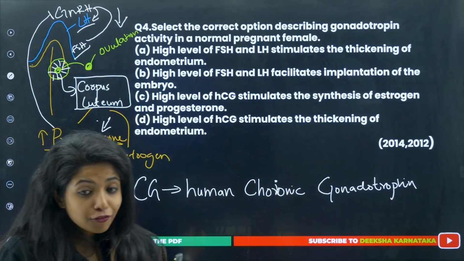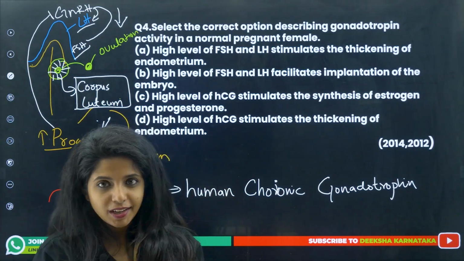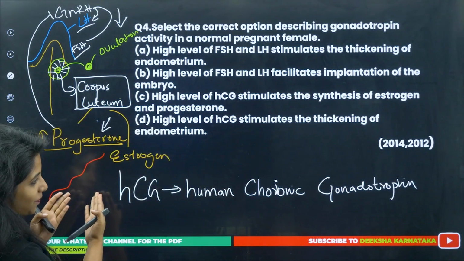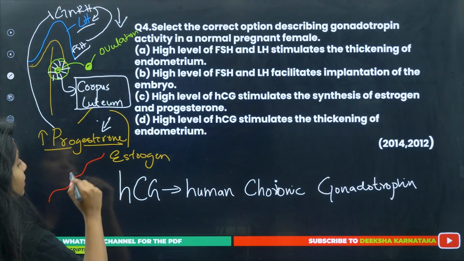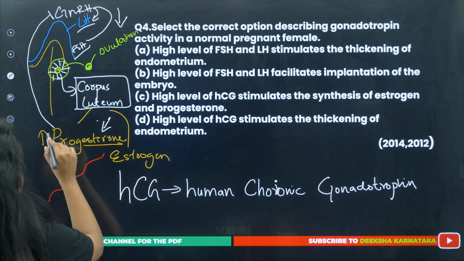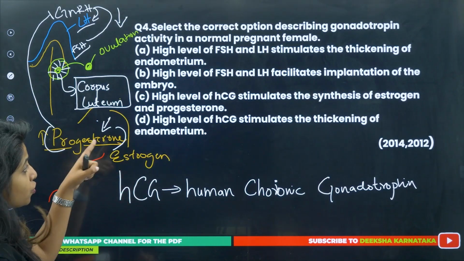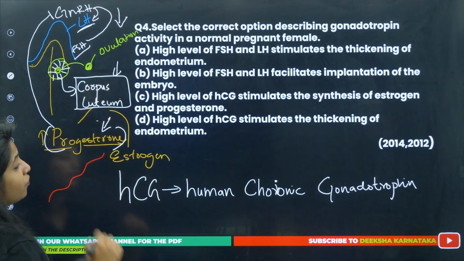But if fertilization happened, if the female is now pregnant, we need the endometrium layer. So, for making the endometrium layer there, what do we need? We need progesterone. Okay, and progesterone is released by what? Corpus luteum. But for controlling corpus luteum, LH is obviously not there.